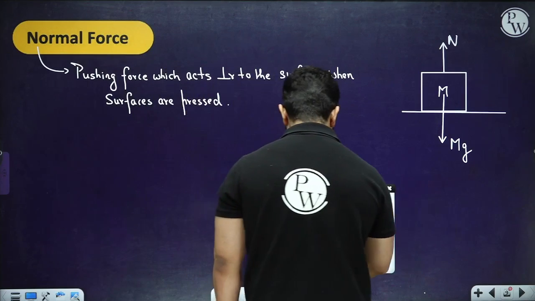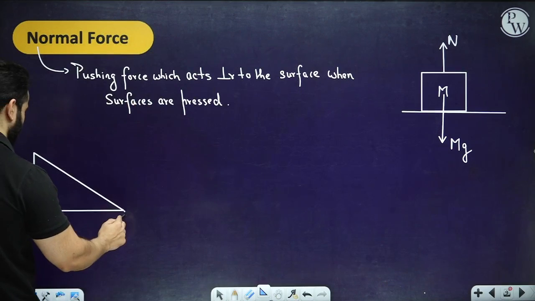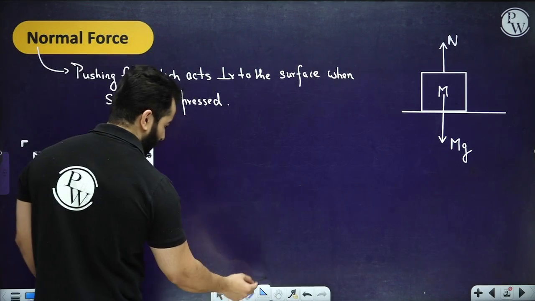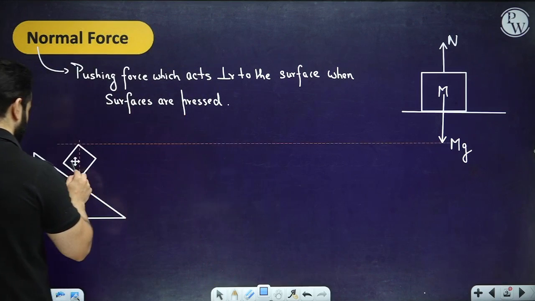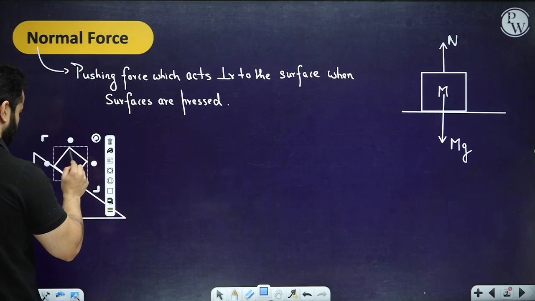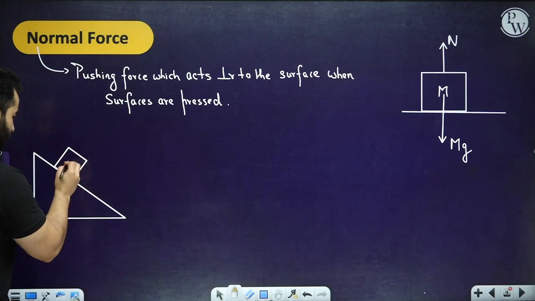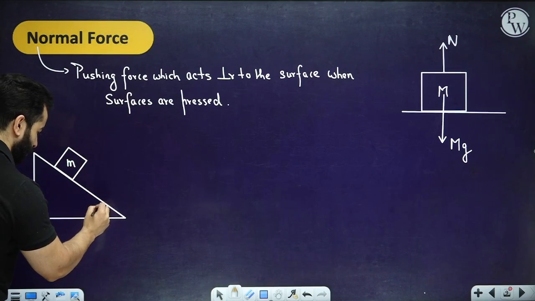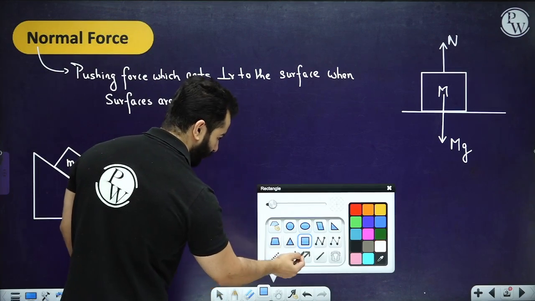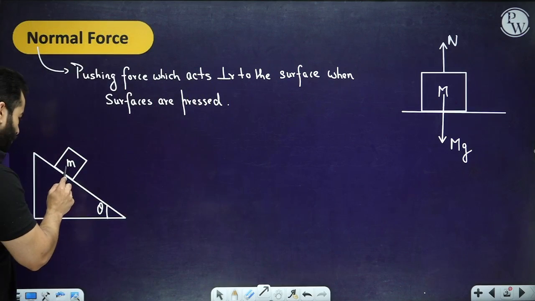Let me give you some quick examples. Let's suppose we have an inclined plane and a block, something like this. The mass of the block is m, and this is theta. Now we all know how to quickly draw all of these forces. This is mg.